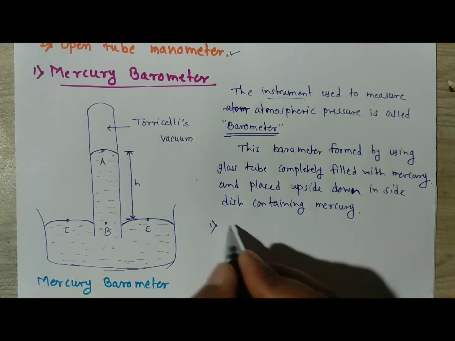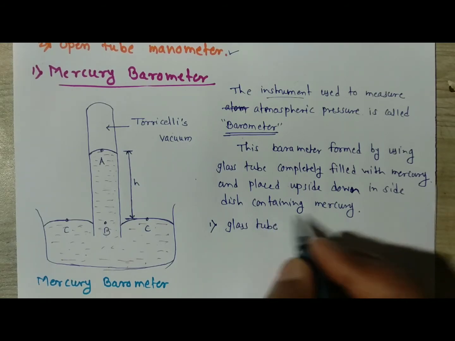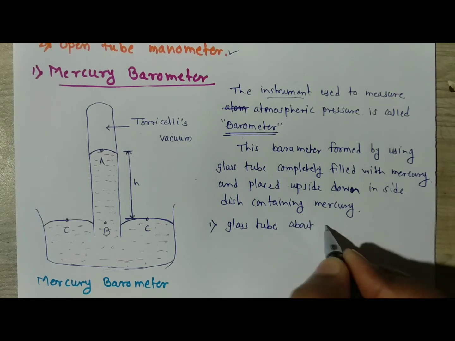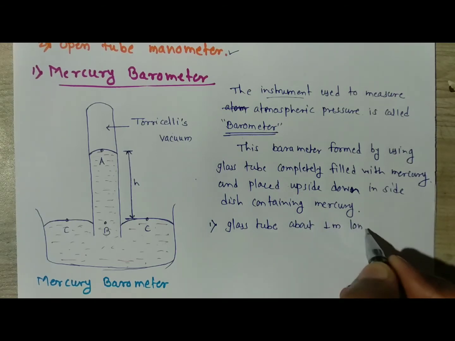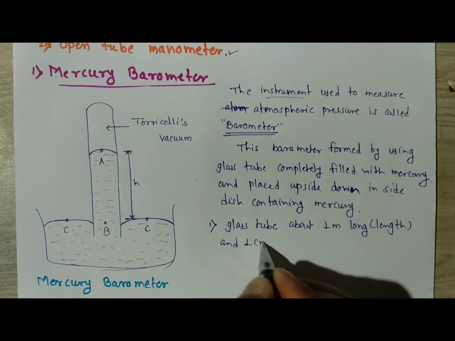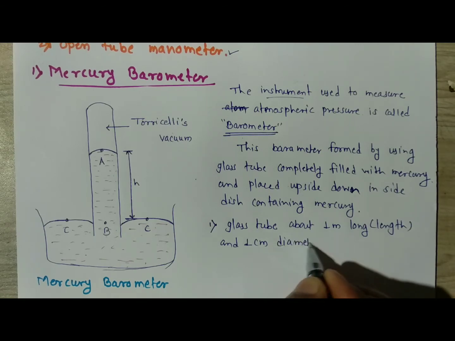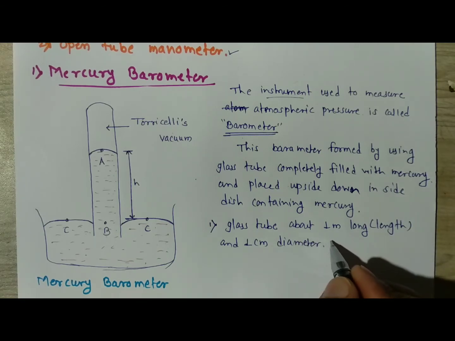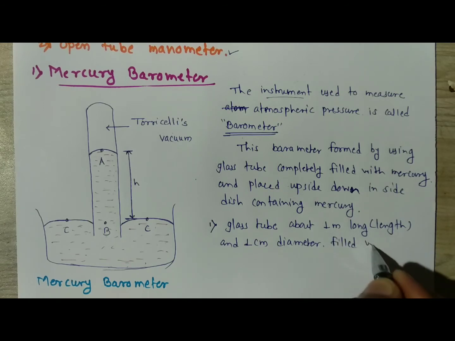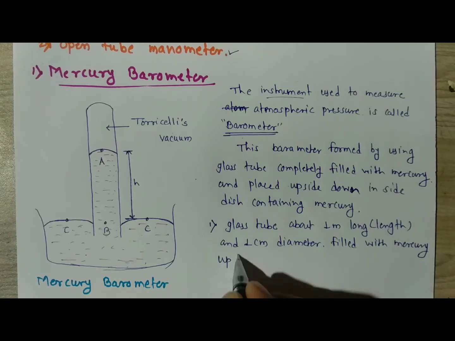The tube is a glass tube about 1 meter long, having a length of 1 meter and a diameter of 1 centimeter, filled with mercury up to its brim.